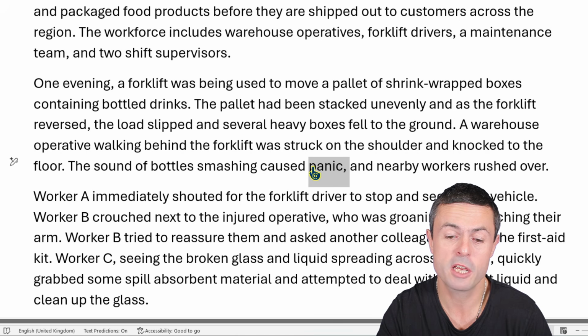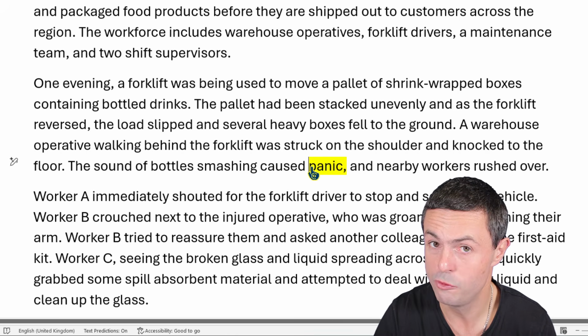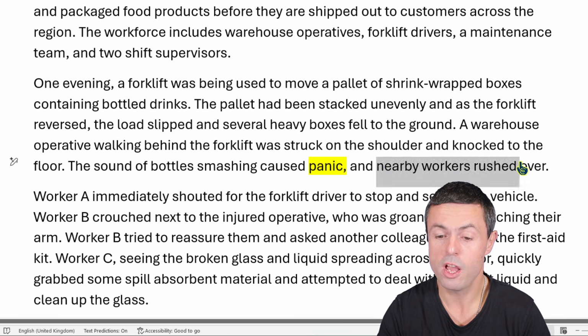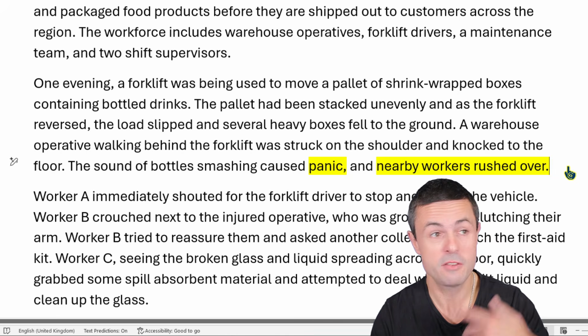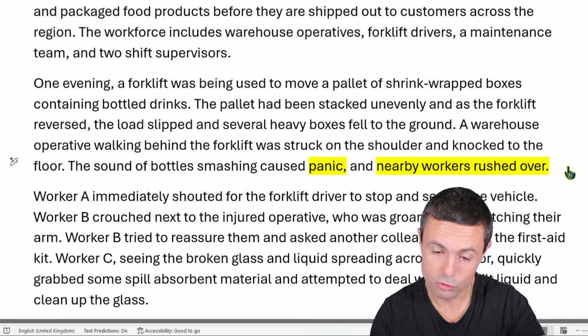So straight away I'm going to say panic. That's not a good thing. Nearby workers rushed over. That is a good thing, as in they responded quickly. That's a good thing.